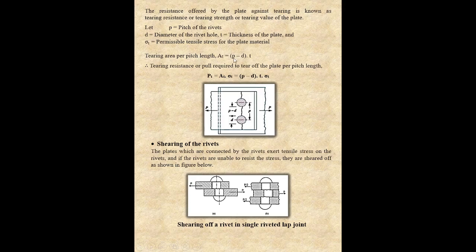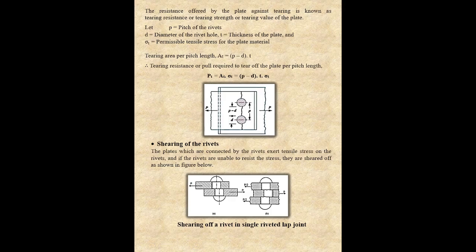Tearing area per pitch length is equal to (p minus d) into t. You can see in this figure, per pitch length, this is the pitch and this is the required length which we have to consider in this failure. Now we have to find the area. If this is a rectangular section, then area is equal to length into breadth. If this is the length, then t will be the breadth.